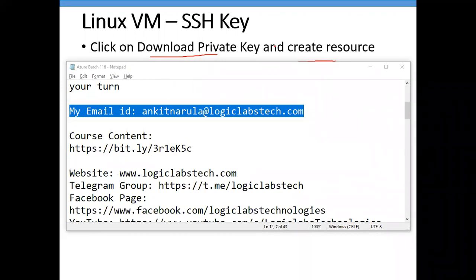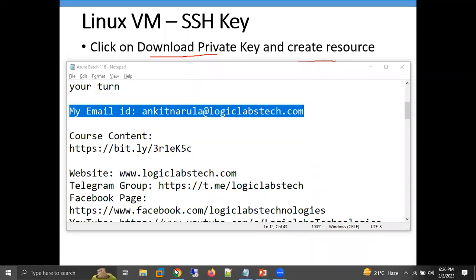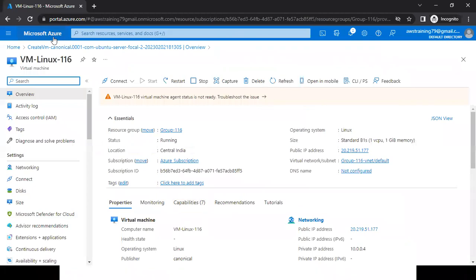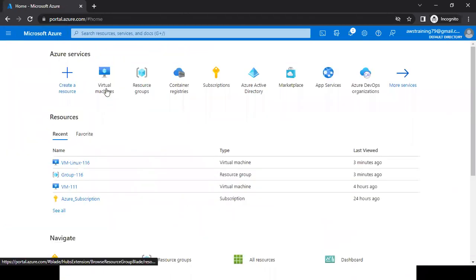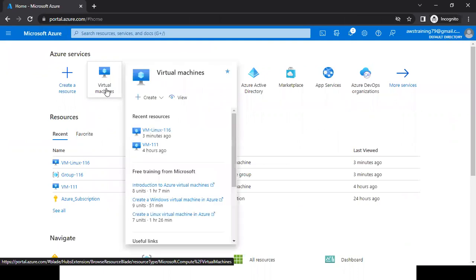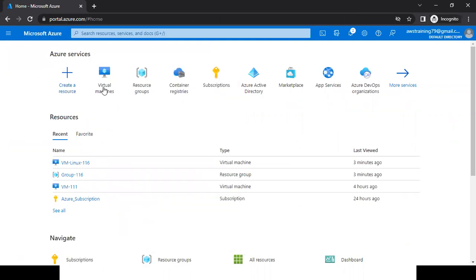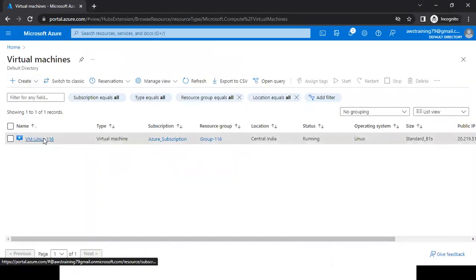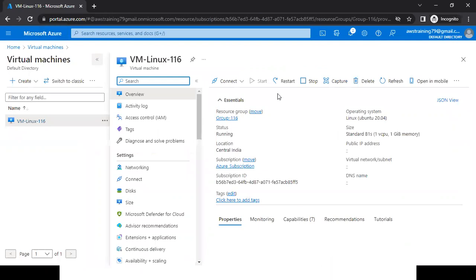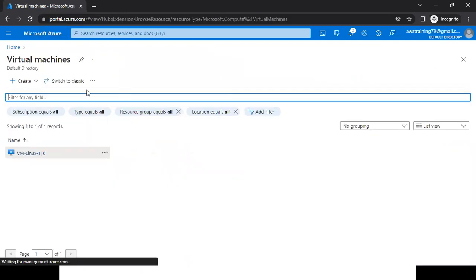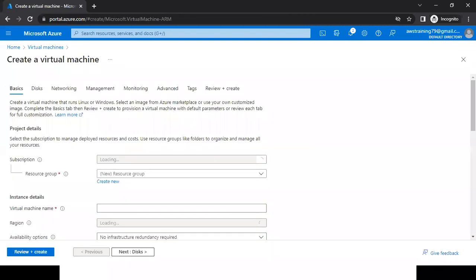Yes, Shiva, you can. Okay, sir, my question is: while creating the VM, there is an operating system OS type, x64 and ARM64. Can you please explain what that is? In Windows we have 32-bit and 64-bit, but what is the difference between x64 and ARM64? Those are for the Linux administrators. They'll give you a better answer for those things.